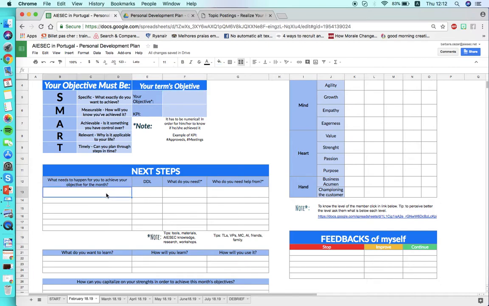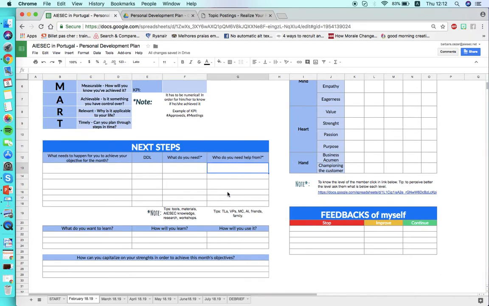And here we put everything for next steps. So what needs to happen for you to achieve your objective for the month. So every single action that the leader should lead the person to understand and clarify in his or her mind what needs to be done to accomplish this goal. Okay, so deadline, what do I need in terms of materials, and who do I need help from?